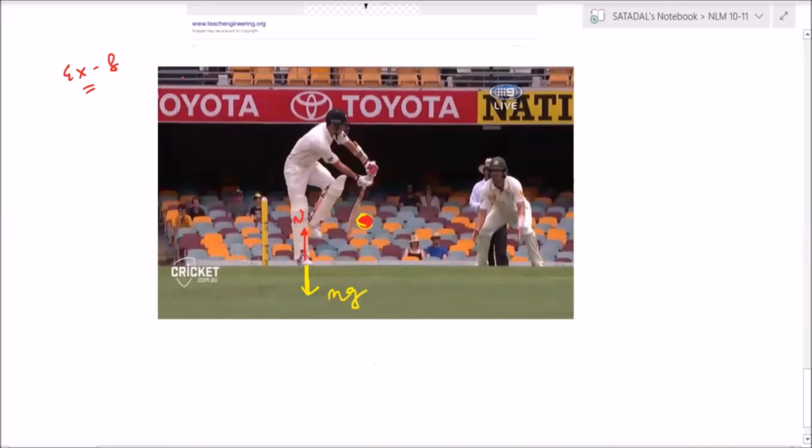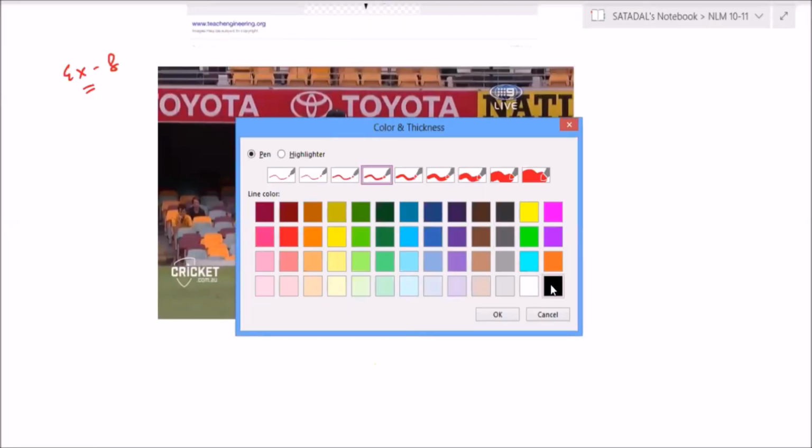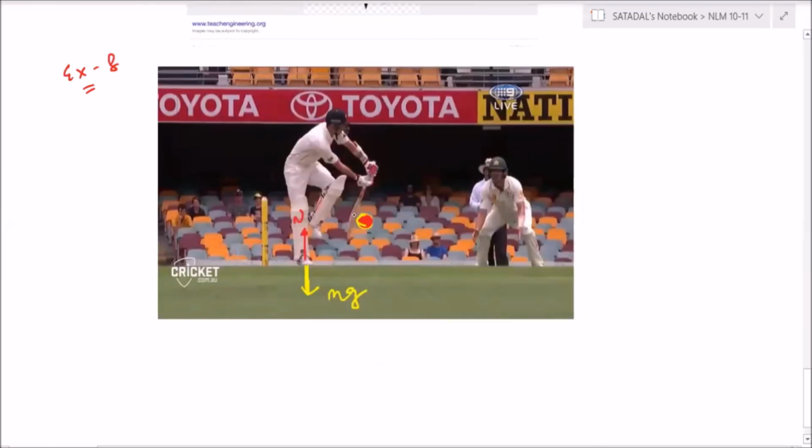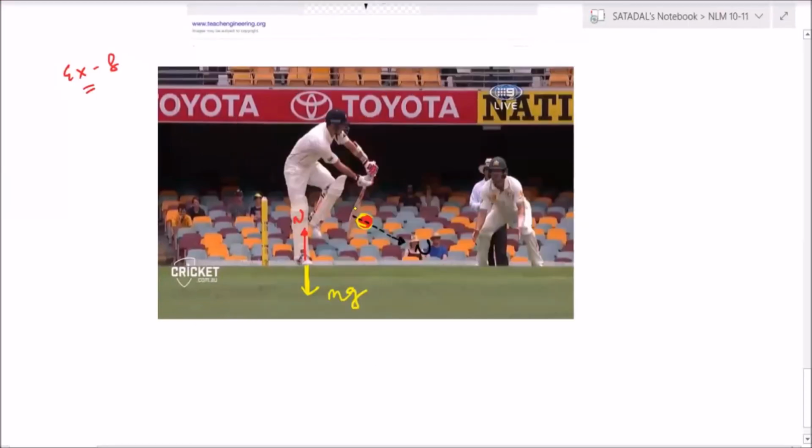Correct? Fine, no? Acha, now come to the ball. For the bat, the ball is giving a normal reaction in this direction. Right? And also for the bat, there is a downward force, that is mass of the bat into g. Correct?